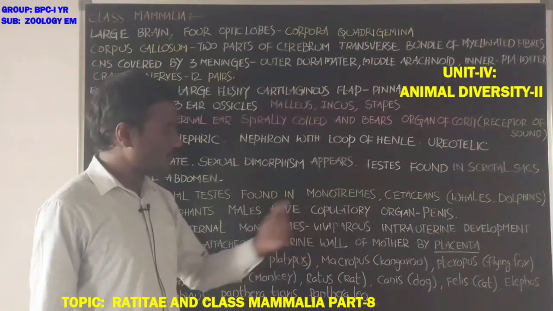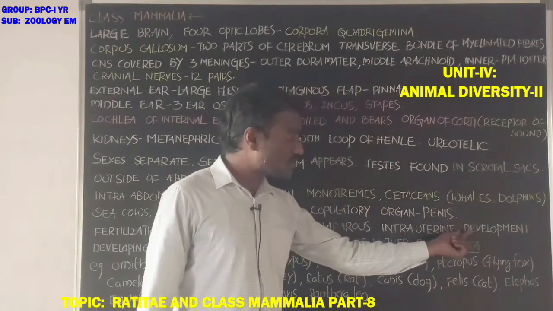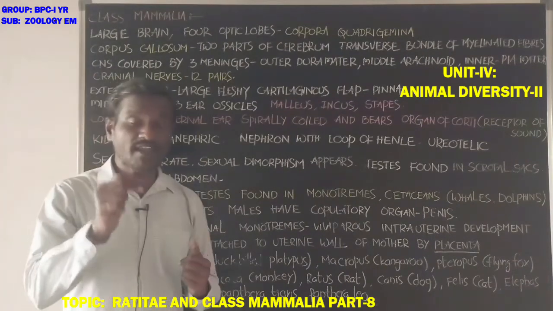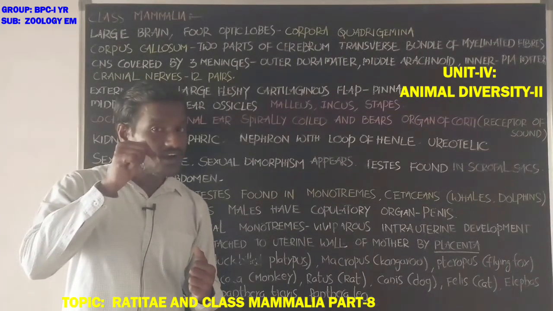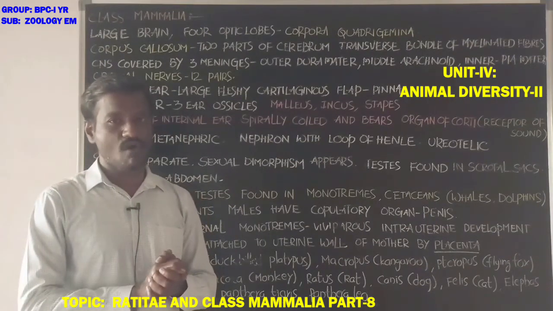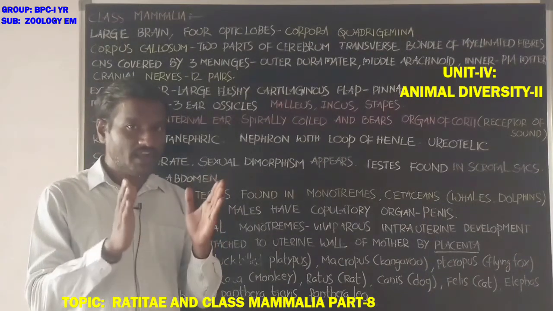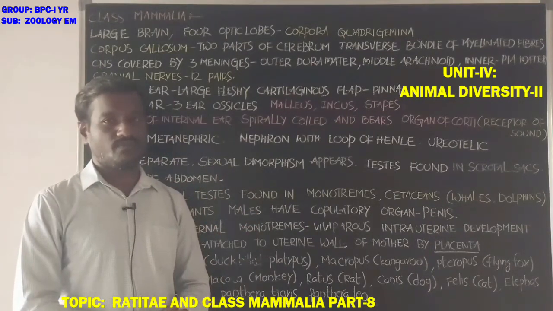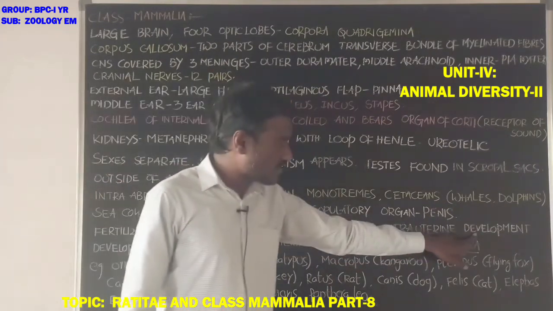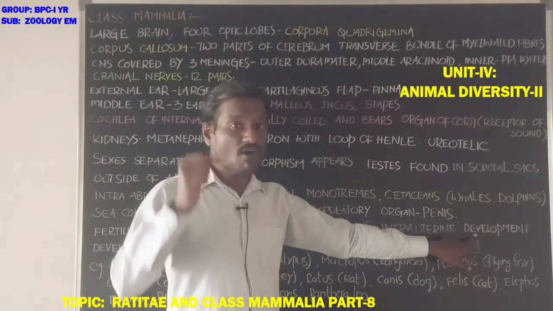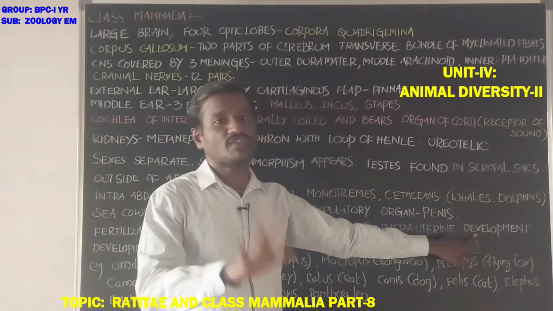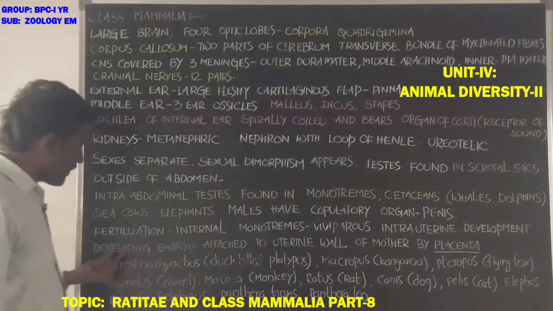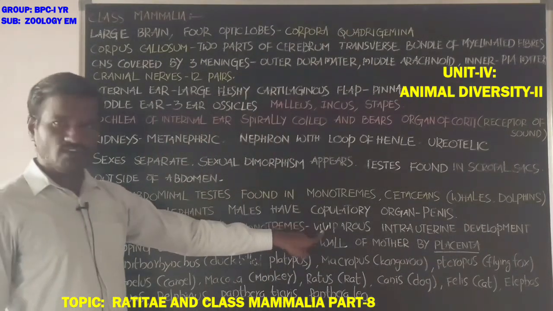Next, intrauterine development: development of the embryo takes place inside the uterus, in the inner part of the uterus. Monotremes are oviparous, not viviparous.